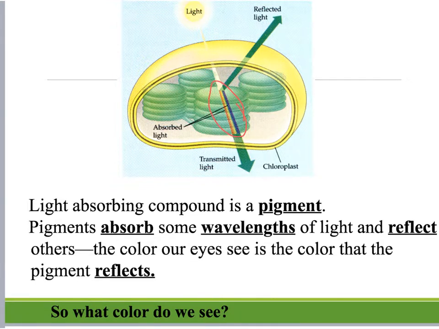White light has all of the colors of the rainbow. And when that light hits the chlorophyll, every single color of light is absorbed except green. And so we see here, green is being reflected, and that reflection goes into our eyes, which is why we see plants as being green.